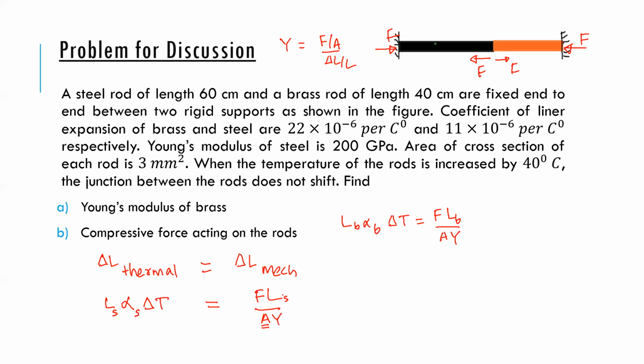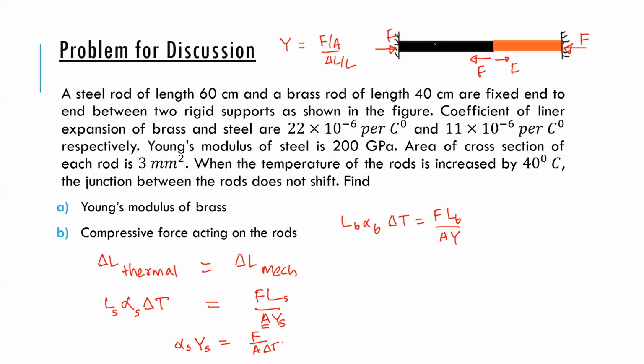Now, how do I get the Young's modulus of the brass? Can I say alpha of steel into Young's modulus of steel is F by A delta T?